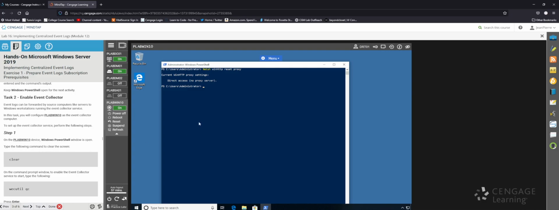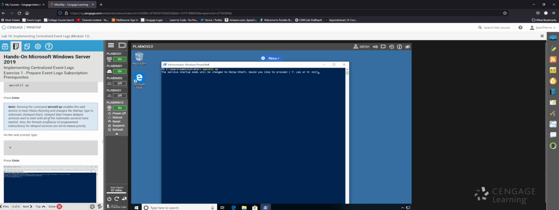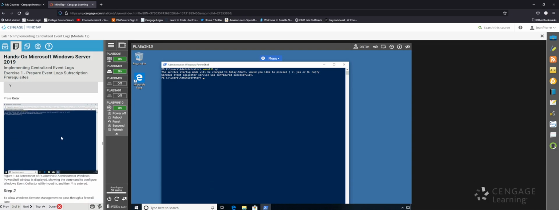So step 1, still on plab win10, so the machine I'm currently sitting on. They want us to clear this again, and now they want us to type in this command right here. So I'm going to type that in. Alright, the server startup mode will be changed to delay start. Would you like to proceed? And we're going to type Y. Okay, so Windows Event Collector Service was configured successfully, which is good.